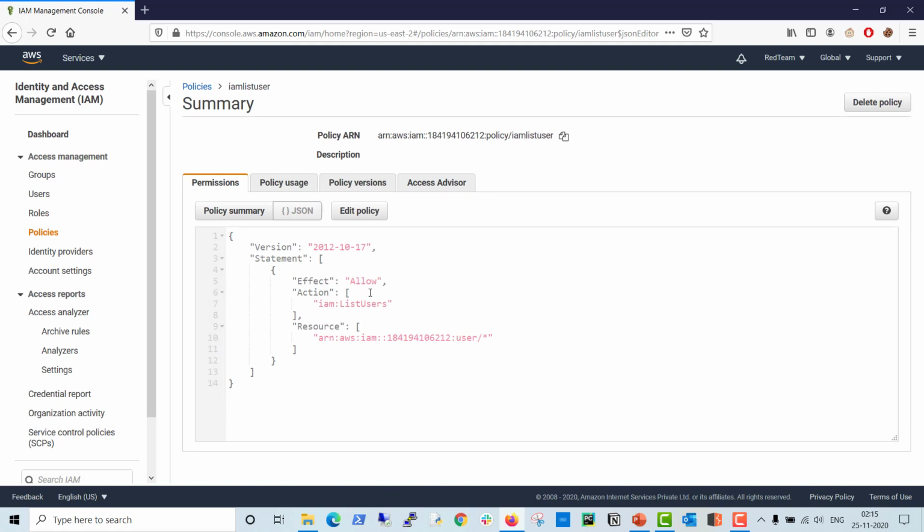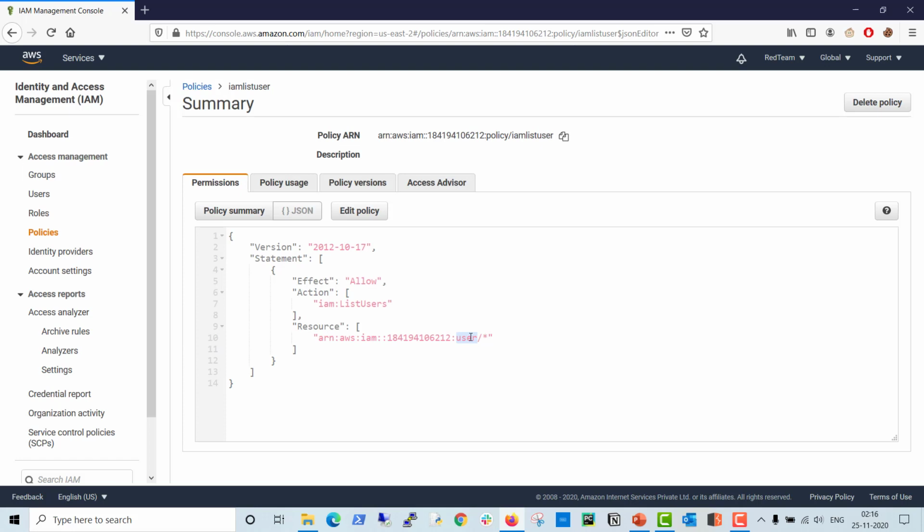I created one policy where the allow operations define what action he can perform, only the list user actions, and on what resources. So you can see it's user resources to perform these actions. So I created this policy, or maybe an organization created this policy, the customer managed policy, so the customer can change it. And that's why it's really important, because from a red team perspective,